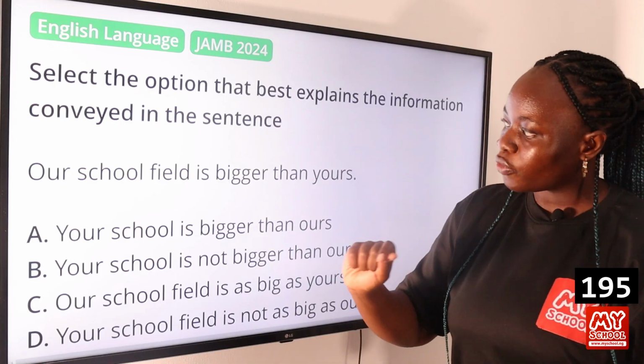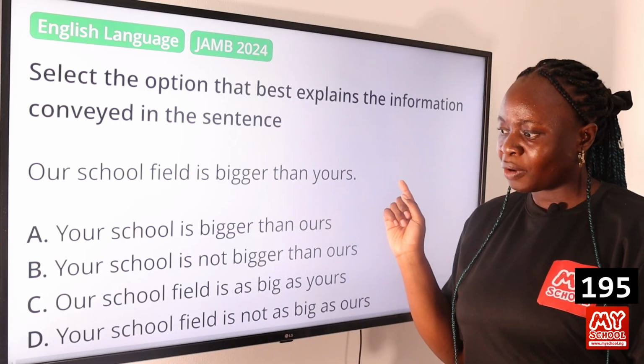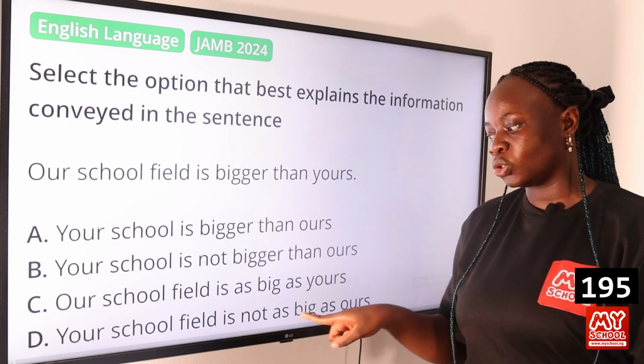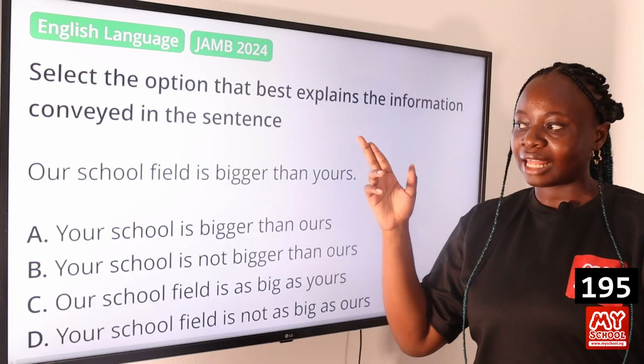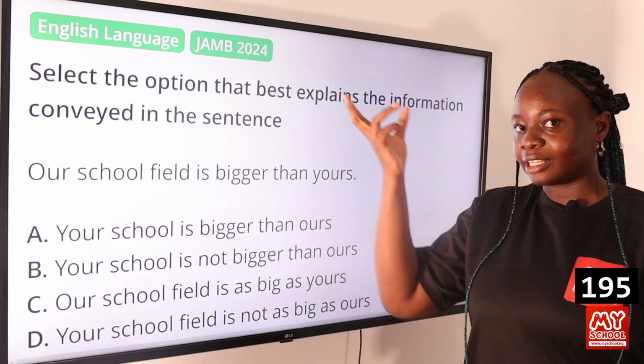So when you say our school field is bigger than yours, it is similar to saying your school field is not as big as ours. It means your school field is smaller than ours. Our school field is bigger than yours.